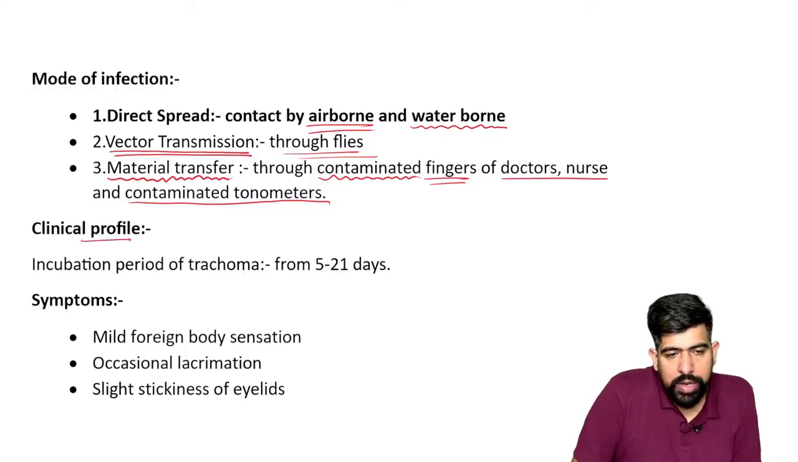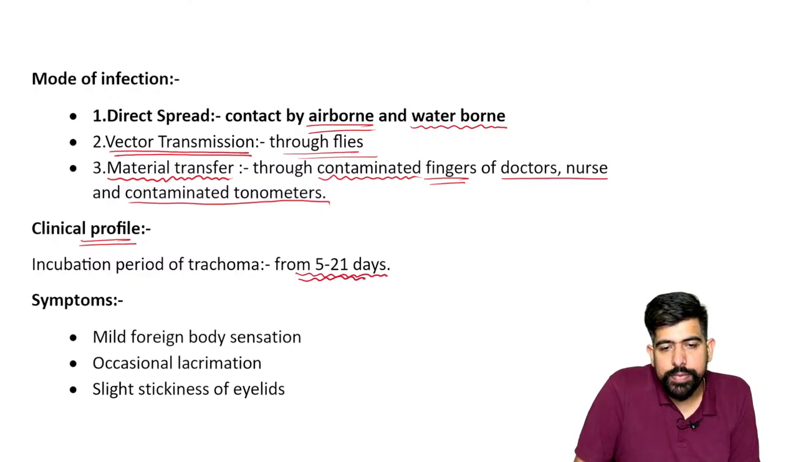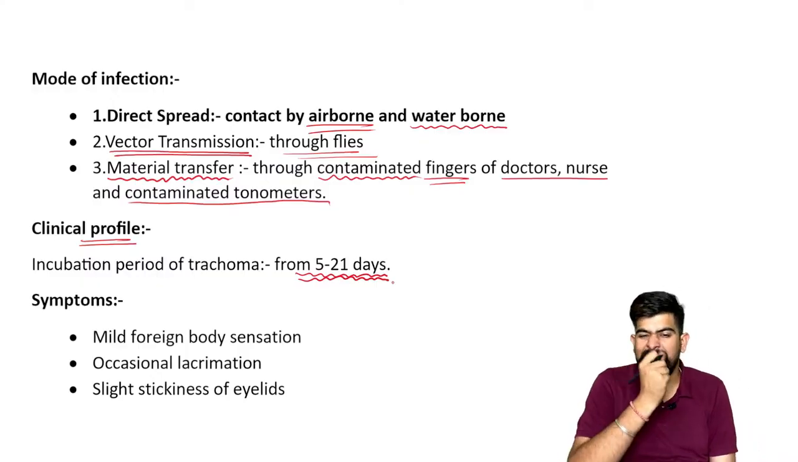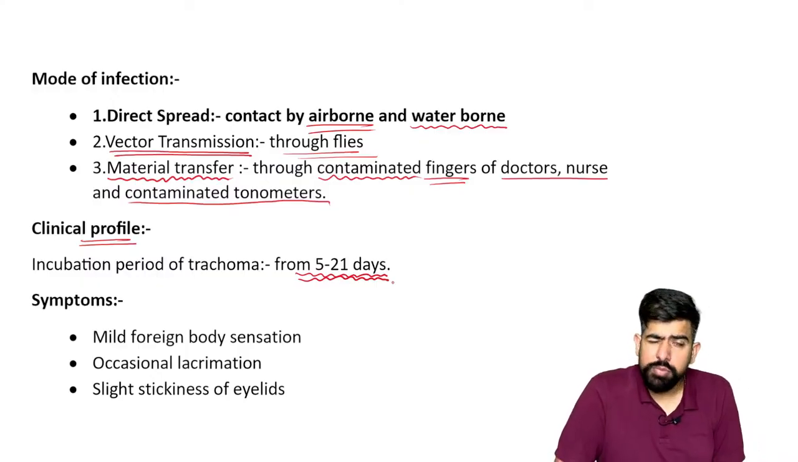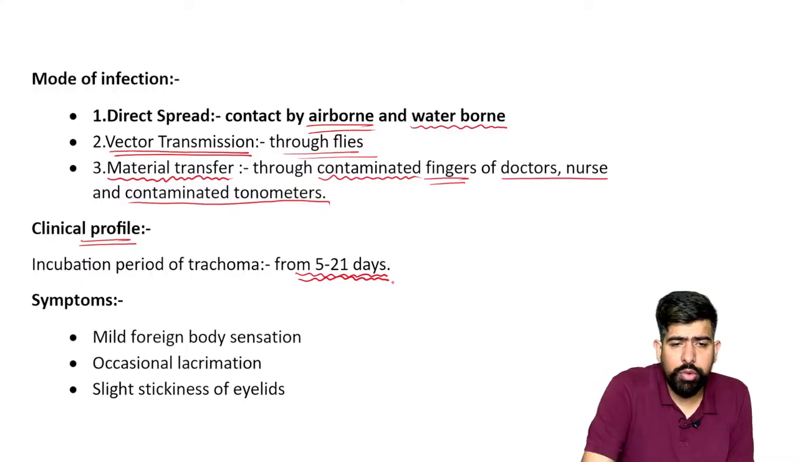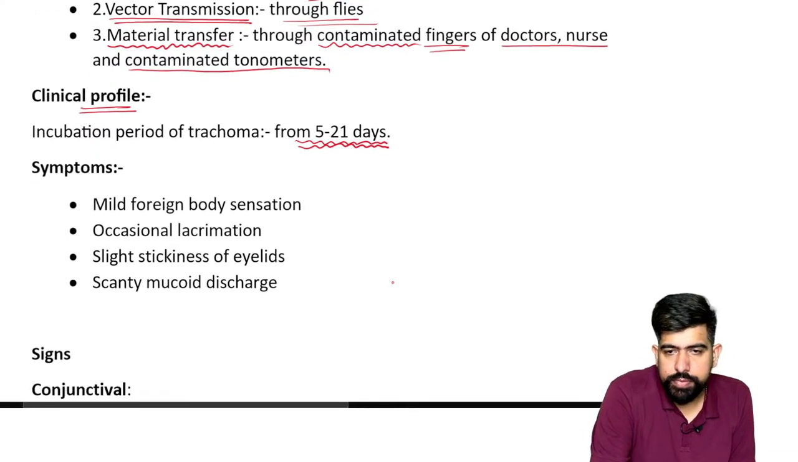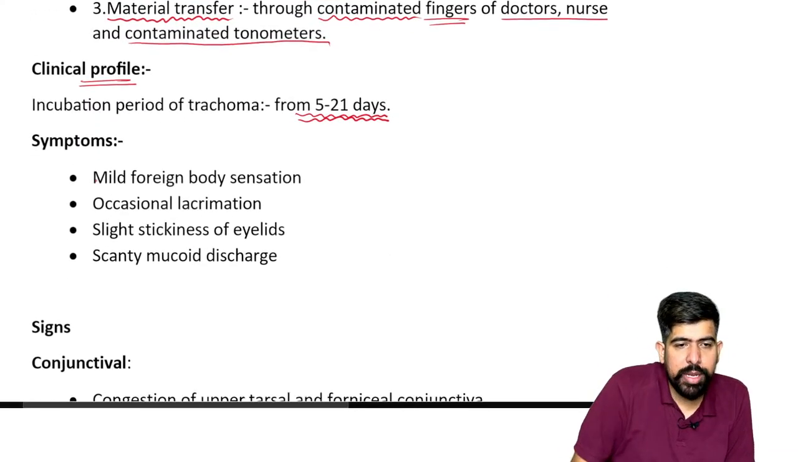What is the clinical profile of this? Please remember, the incubation period of trachoma is from 5 to 21 days, right? So the incubation period is from 5 to 21 days. Now, symptoms.